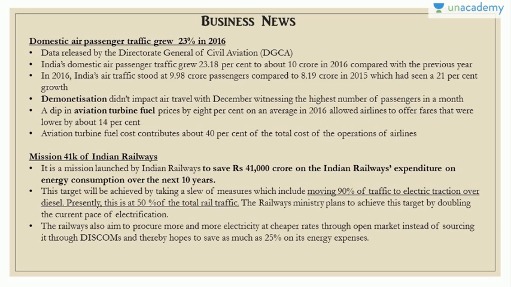So domestic air passenger traffic grew 23% in 2016. This is as per the data released by the Director General of Civil Aviation. India's domestic air passenger traffic grew by 23.18% to above 10 crore in 2016 compared with the previous year. In 2016, India's air traffic stood at 9.98 crore passengers. But the important thing is that demonetization didn't impact air travel, with December witnessing the highest number of passengers in a month, and a dip in the aviation turbine fuel, that is the ATF prices, by 8% on average also allowed airlines to offer fares that were lower by 14%. Even for a few days, it was much cheaper than the railway fares.